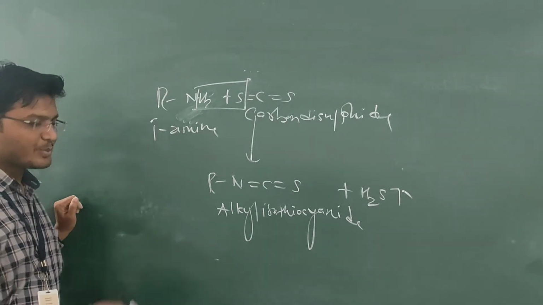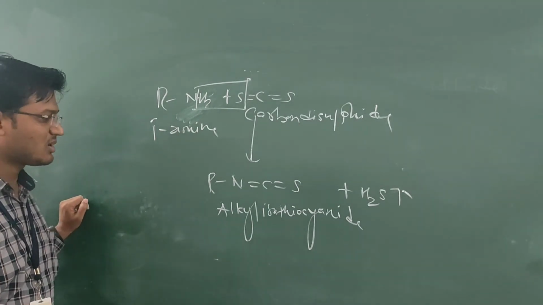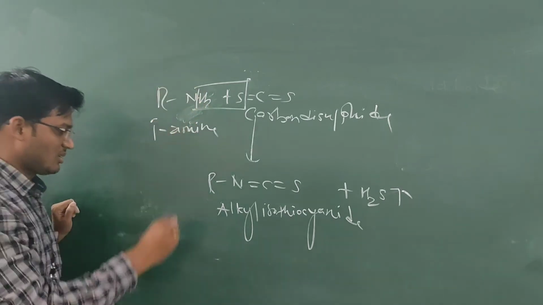Then this reaction is discussed by taking the example of aniline.